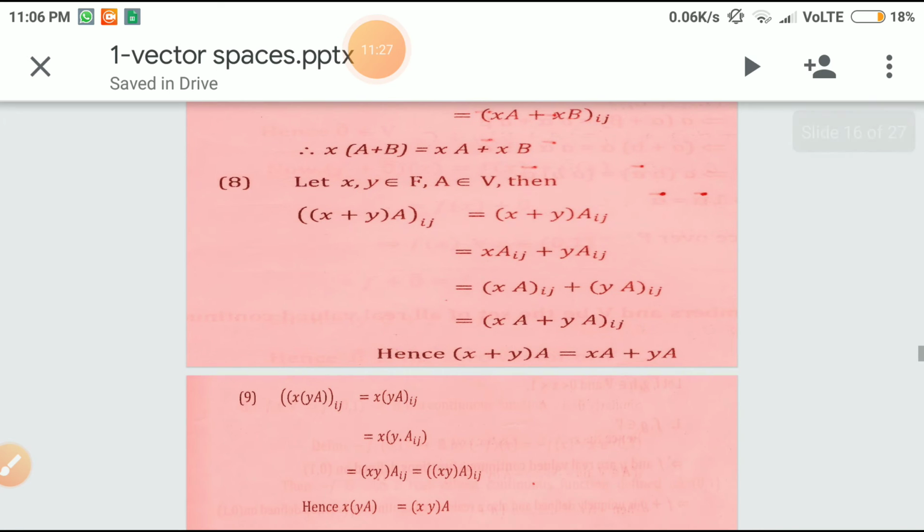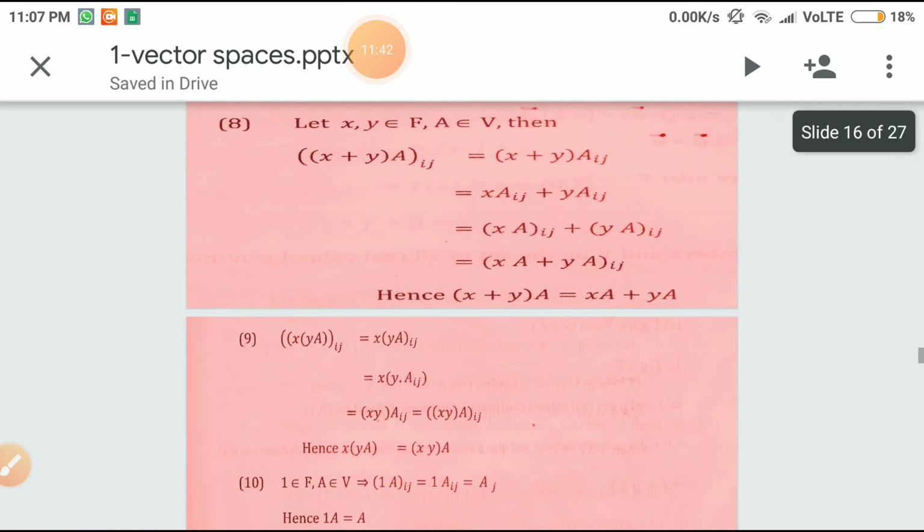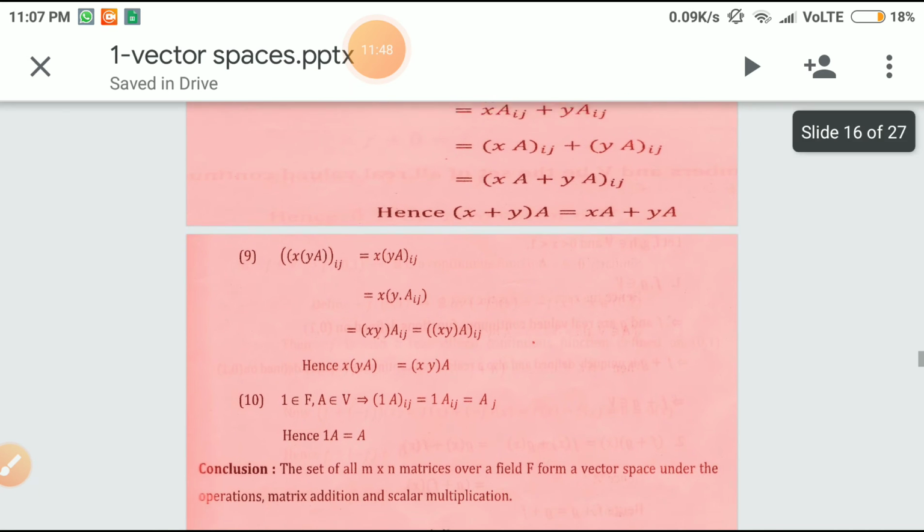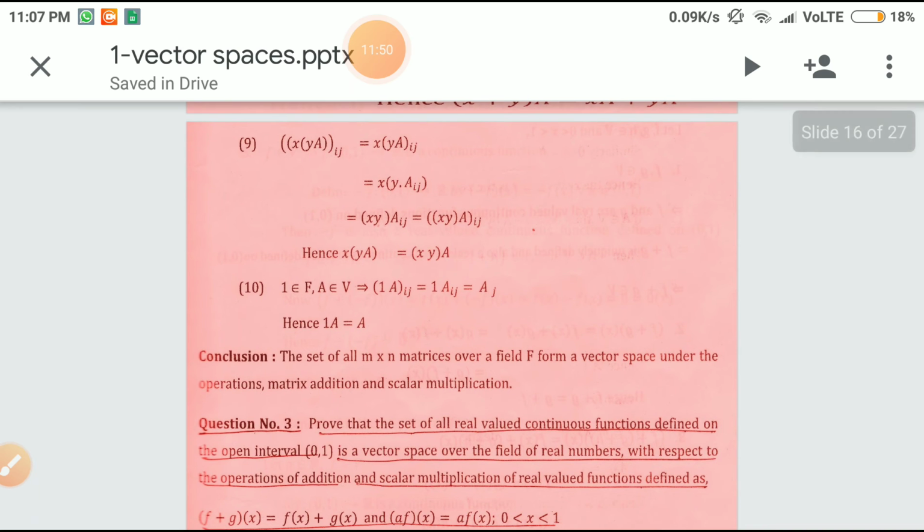Now take x and y belonging to F and A belonging to V, then x plus y times A at ij equals x plus y times Aij, that is nothing but x times Aij plus y times Aij, that is xAij plus yAij. So xA plus yA at ij. So x plus y times A equals xA plus yA. Now x times yA ij equals x times yA. We can easily verify that x times yA equals xy times A.